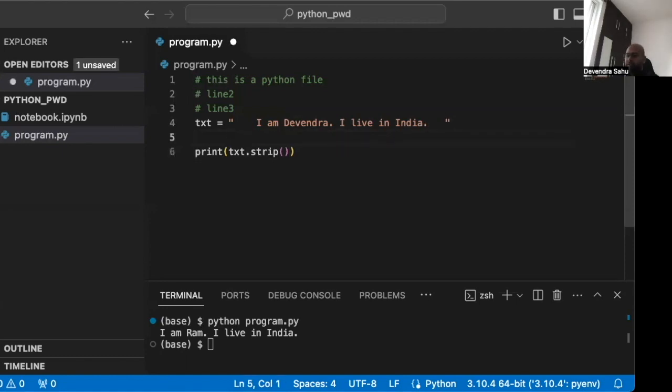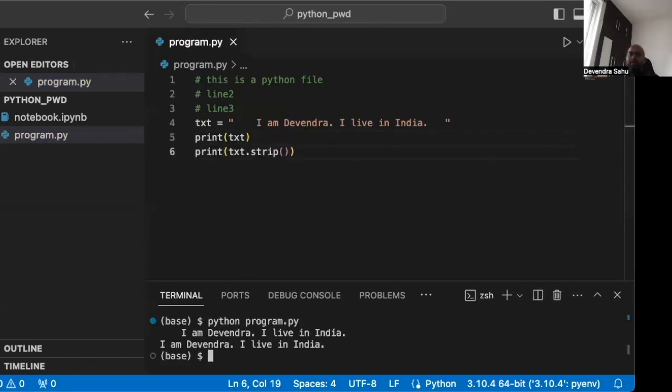We should also print it without strip. Let's run it. See, the actual text is this, but after strip, we get what we had earlier. There's one more thing about strip. You can give it a list of characters which it will strip. For example, we also want to strip, let's say, the full stop at the end after India, and we also want to strip spaces.